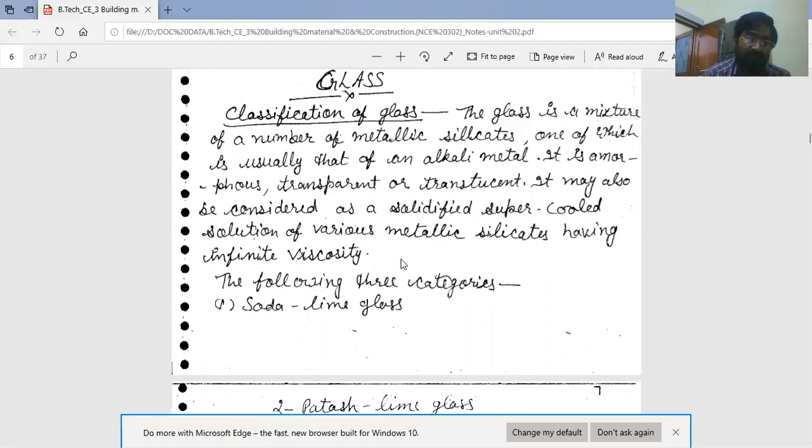Because glass converts from fluid to solid suddenly, that is why glass does not have a perfect melting point.